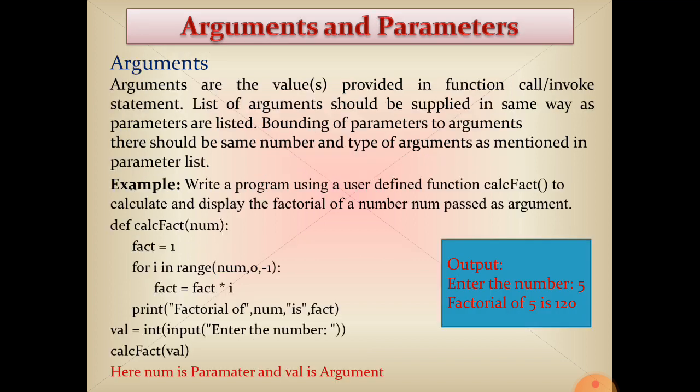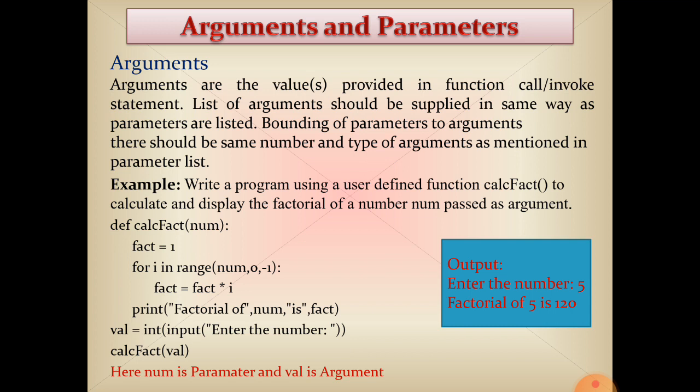Next, argument. Arguments are those values which are passed at the function calling time. The list of values that are passed at the function calling time is known as arguments. Again, listen. Arguments are values provided in the function call or invoke statements.